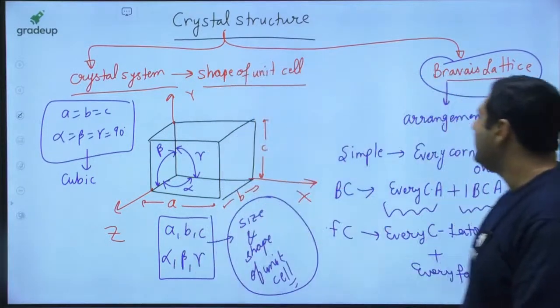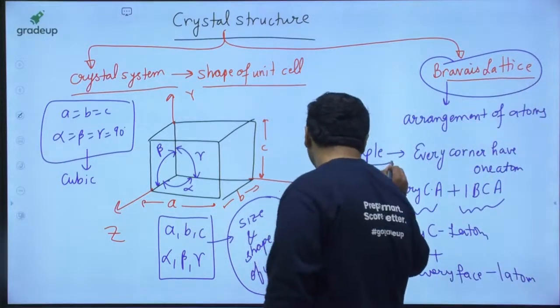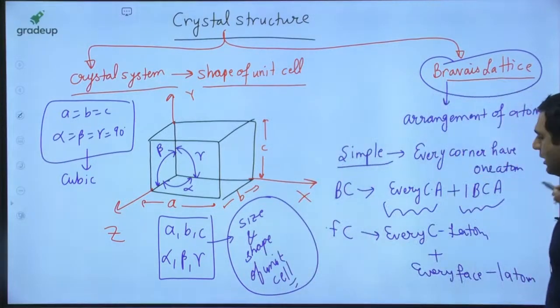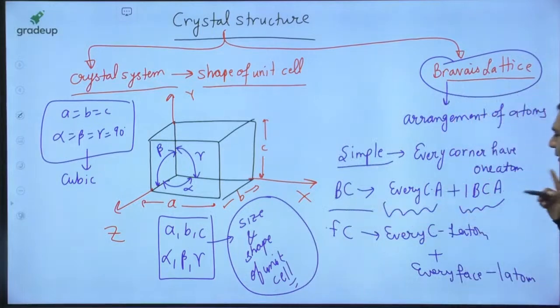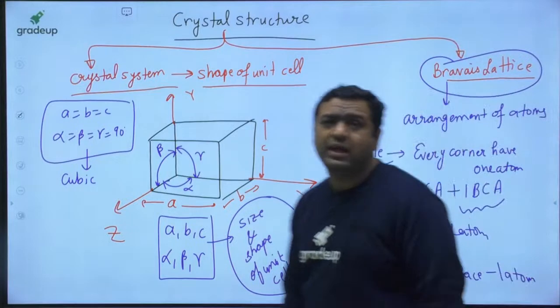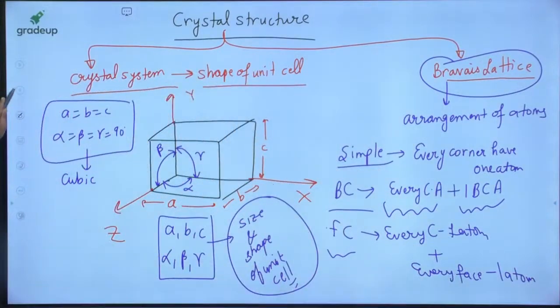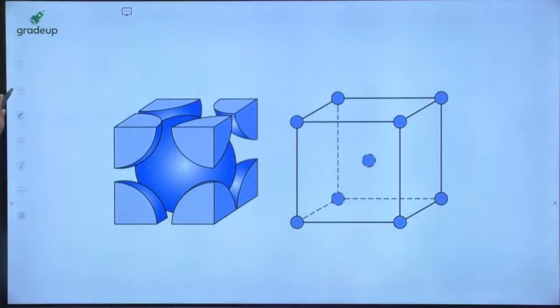Okay, so this, my dear, is something known as Bravais lattice. Simple means every corner has one atom, body center means corner atoms and a body center atom, face center means every face has one atom including the corner atoms. I am showing you some of the structures by looking at which you will get a feel.